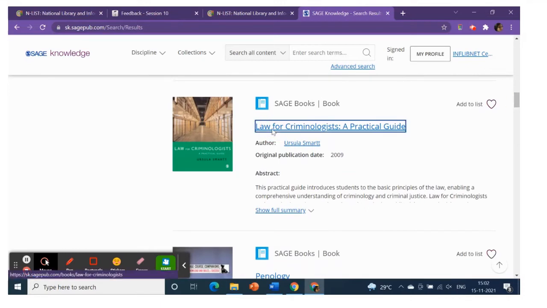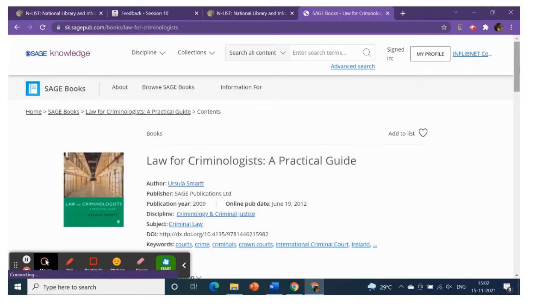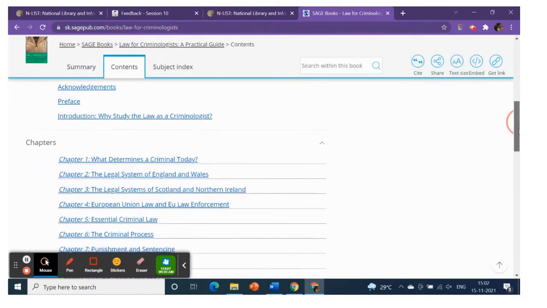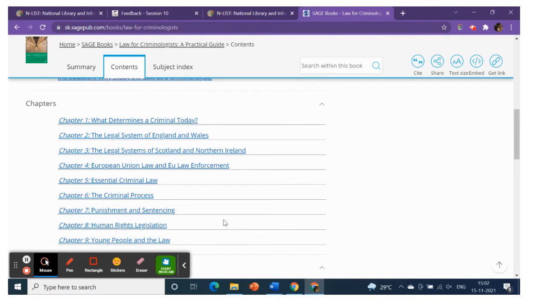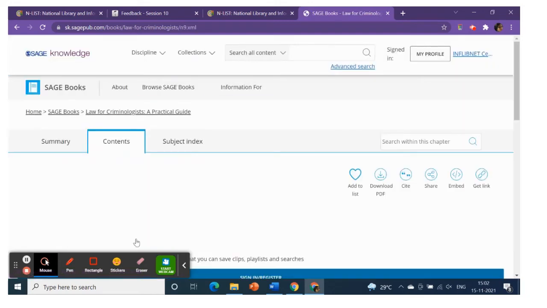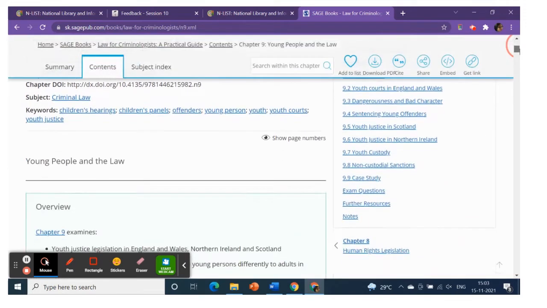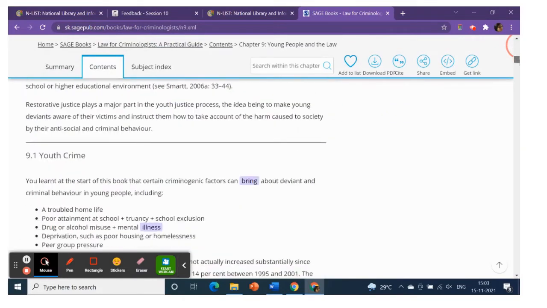Once you find something you want, you simply click on it. And just like JSTOR, on the top right hand, you find the citation. Here you have the chapters that you'll find in this particular book. Since this is an ebook, you can choose to download the entire book, or if you're looking for specific chapters, you can simply read them, or download the chapter as well. So here you have an overview.